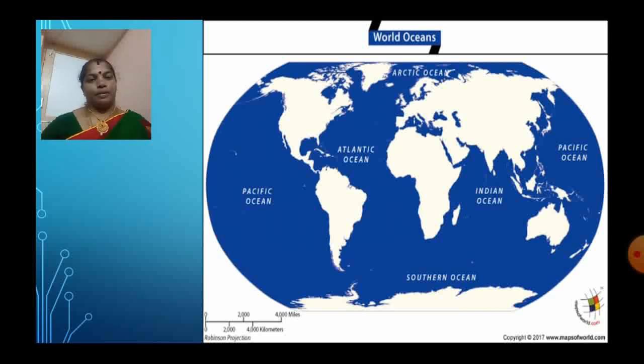Look at this map. You have already marked this map also. You know the 7 continents and 5 oceans. Shall we recall? Look at the Pacific Ocean. Our earth is circular in shape, so the Pacific Ocean is shown on the right side and the left side, but both are the same. So, the Pacific Ocean, Indian Ocean, Atlantic Ocean, Southern Ocean, Arctic Ocean.